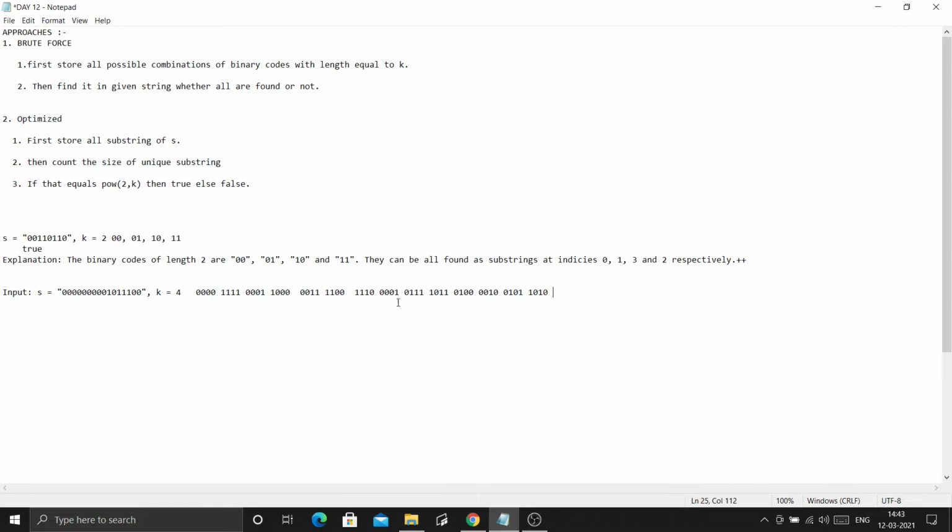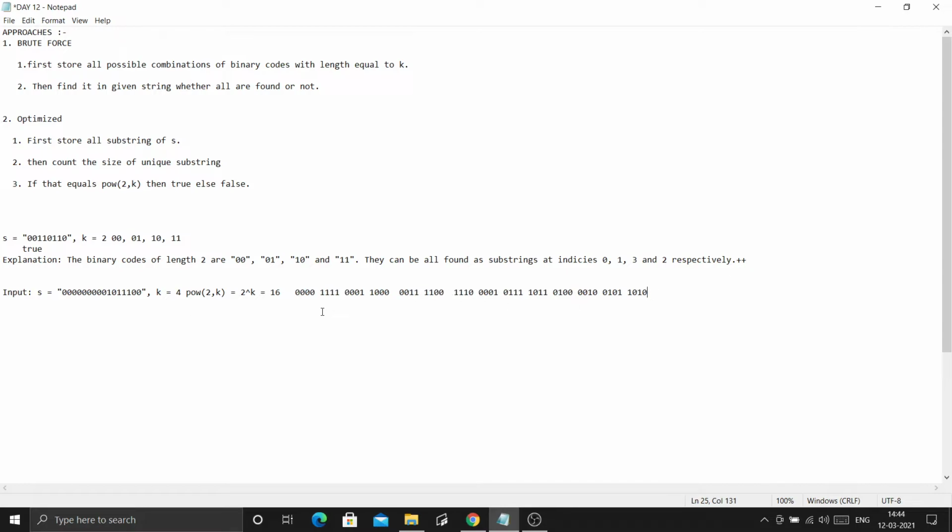So two are missing, because we know that for any given size k, the number of combinations of binary codes is 2 raised to the power k. So for the size given k equals to 4, we have 16 possible binary codes. What am I missing here?